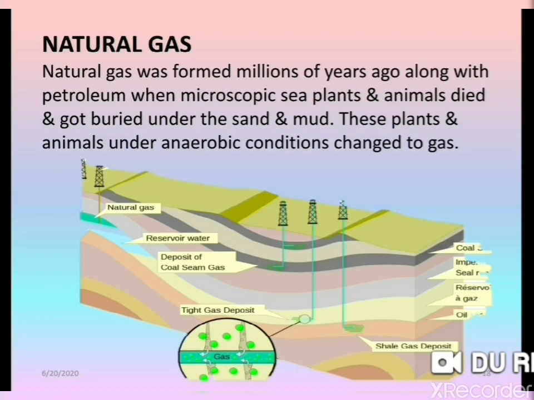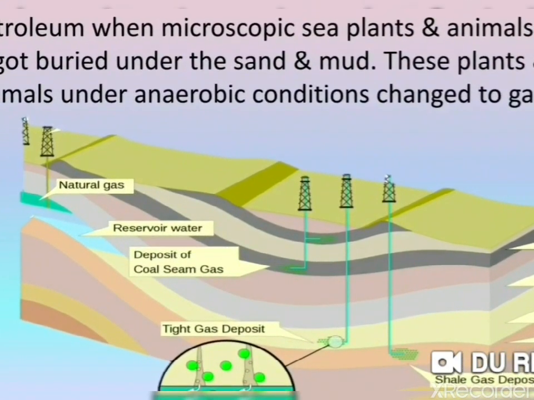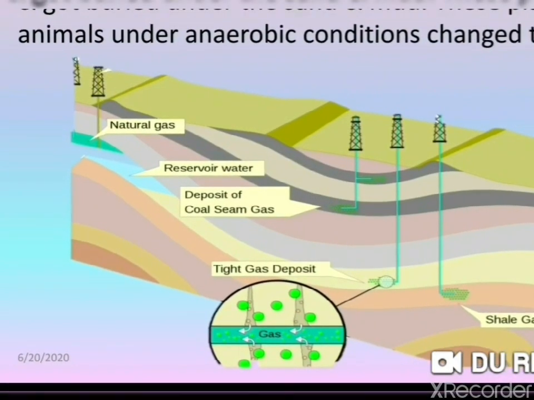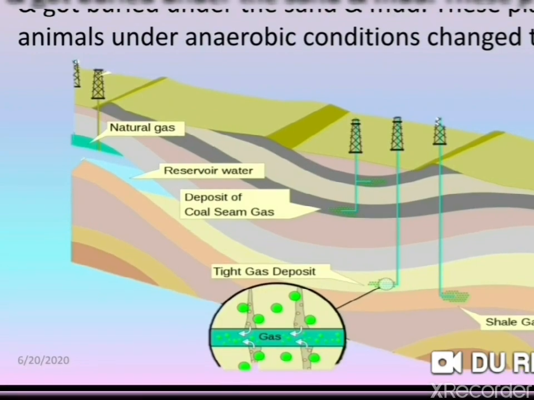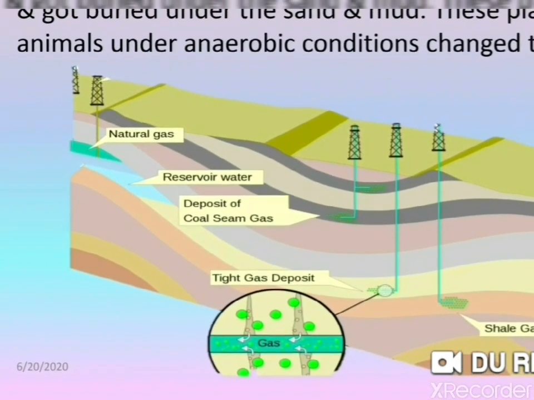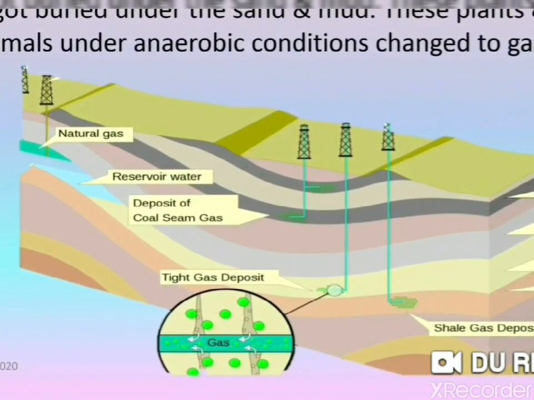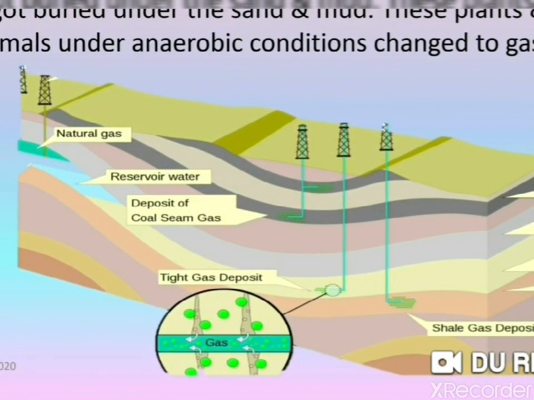These plants and animals, under anaerobic conditions, changed to gas. Now here you can see where natural gas is found, deep inside the earth, after the sixth, seventh layer.